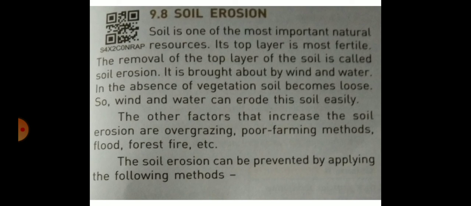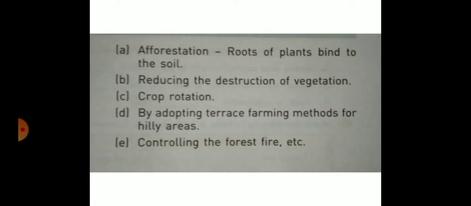Soil erosion can be prevented by applying the following methods. Point A, afforestation. Roots of plants bind the soil. Do not cut the plants. And point B, reducing the destruction of vegetation. And point C, crop rotation. And point D, adopting terrace farming methods for hilly areas.